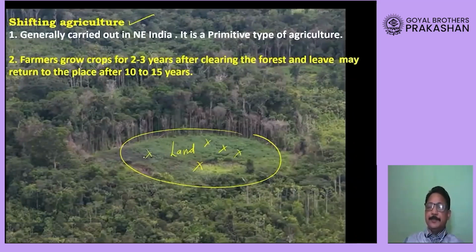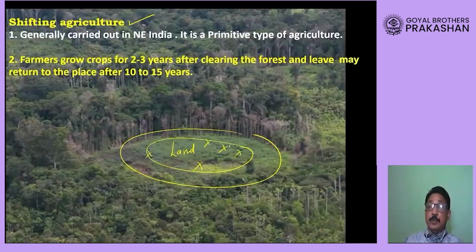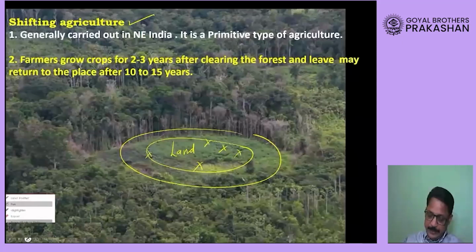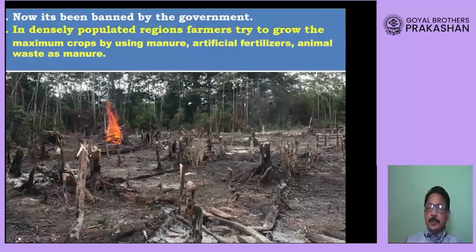They must have cut it, or they even may have burnt it. And now in this land, where the land is cleared, they will grow the crops. Now the crops here are grown maybe for 1 year, 2 years, 3 years, 4 years, and later on the farmer will leave that land. He will go away from there, and he will clear the land at another place.